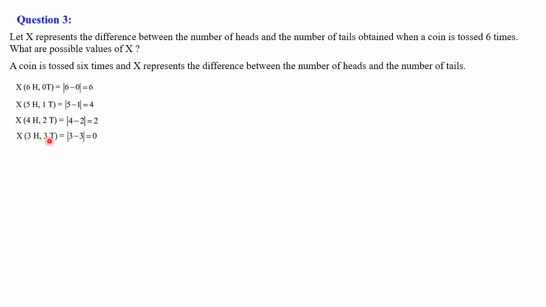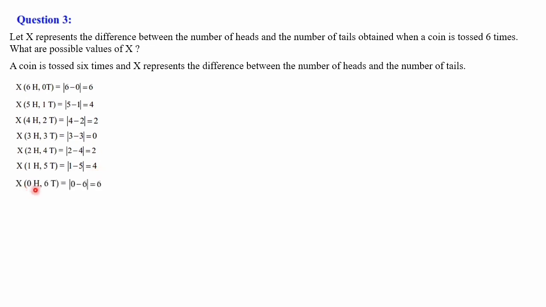Next is 3 heads and 3 tails. 3 times we are getting head and 3 times we are getting tail. So modulus of 3 minus 3 is the difference, 3 minus 3 is 0. Next is 2 heads and 4 tails. 2 times we are getting head and 4 times we are getting tail, total 6 times. So here 2 minus 4, the modulus value is 2. Next is 1 head and 5 tails. First time you are getting head and the remaining 5 times you are getting tail. So 1 minus 5 is the difference, that is equal to minus 4. So the modulus value when you take it comes as 4.